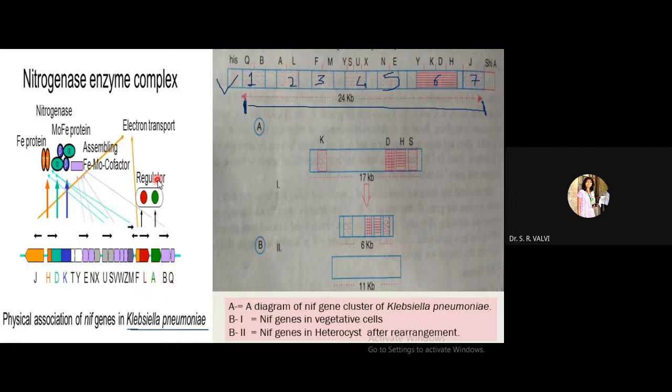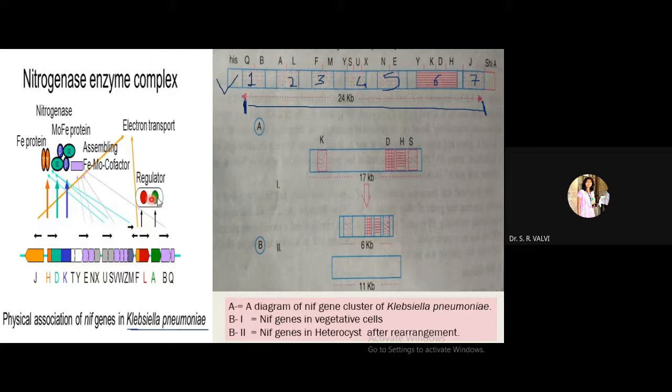So LA, these genes act as regulatory genes. Means whether the enzyme activity is carried out or not is regulated by these regulators A and L, right?